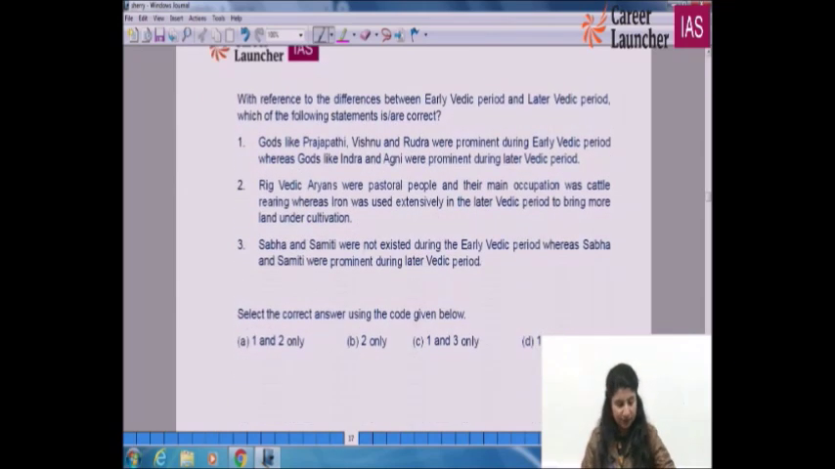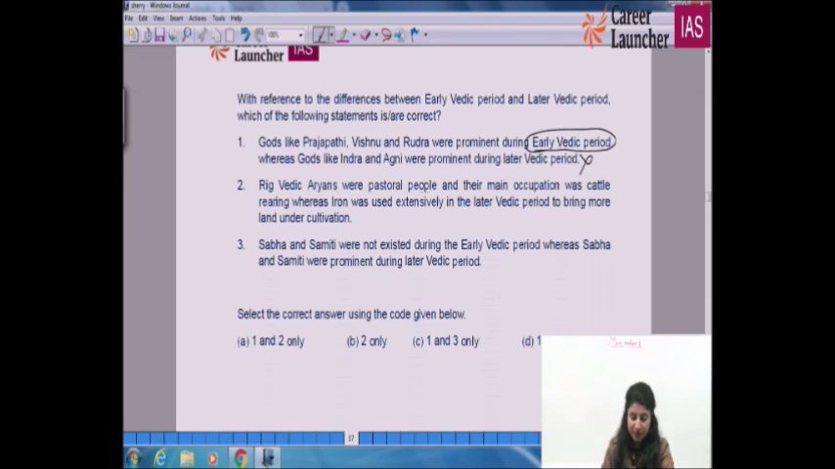Question number 16, again NCERT, with reference to the differences between the early Vedic period and the later Vedic period, which of the following statements are correct? Gods like Prajapati, the one who creates, Vishnu and Rudra, the destroyer, were prominent during the early Vedic period, whereas gods like Indra and Agni were prominent during the later Vedic period. The statement is itself 100% wrong, the words have been confused. Gods like Prajapati, Vishnu and Rudra were prominent during the later Vedic period, not the early Vedic period. So this statement is wrong.